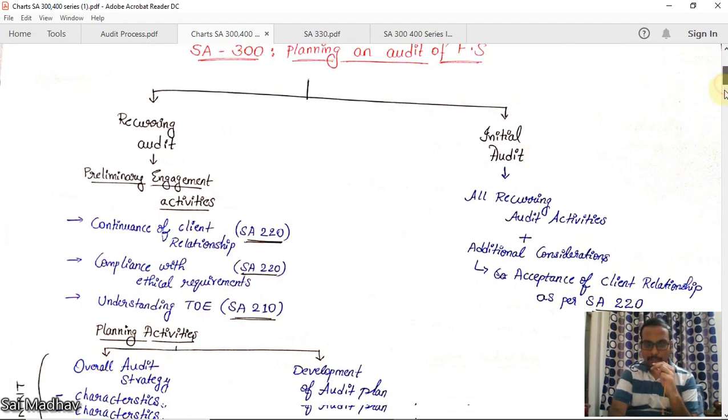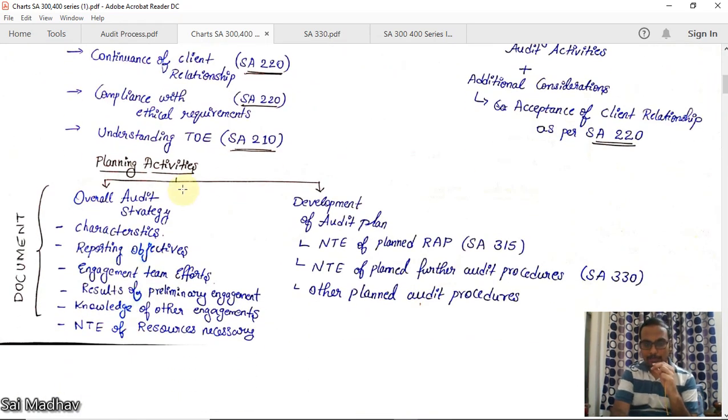Now, after this, you have to go for planning activities. Planning activities are divided into two types: overall audit strategy and development of audit plan. Overall audit strategy: what are the characteristics of the audit you are doing? Reporting objectives: who are you reporting to? What is the purpose of your reporting? Engagement team efforts: what is your engagement team composition? What are their efforts directed to? Results of preliminary engagement: the results of all those above, you have to see those.